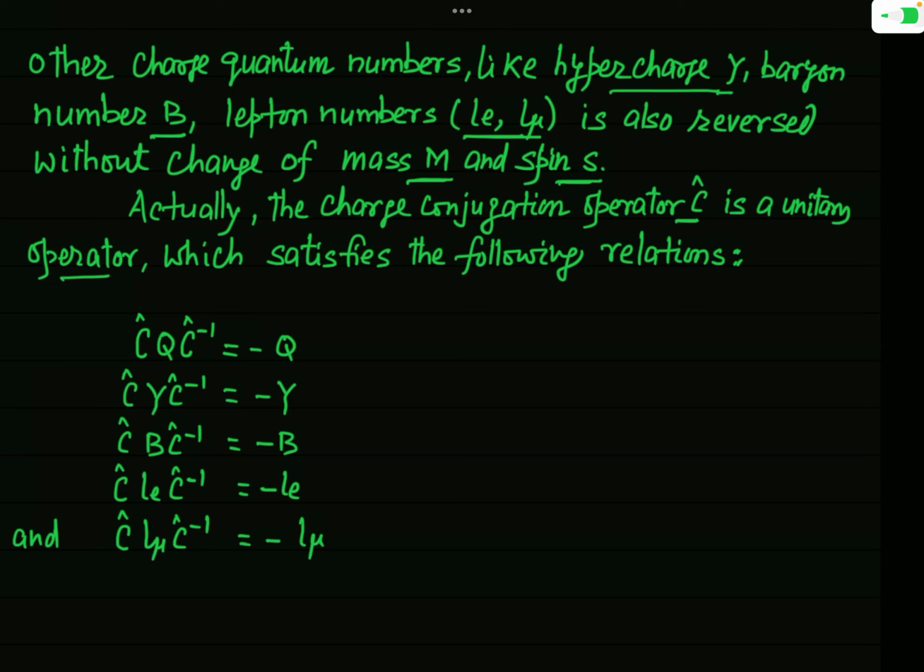C hat Q C hat inverse, where Q is the charge, is equal to minus Q. Similarly, when this operation is performed on the hypercharge Y, we write C hat Y C hat inverse equals minus Y. And when this operation is performed on baryon number, C hat B C hat inverse equals minus B. Similarly, in case of lepton numbers, C hat Le C hat inverse is minus Le, and C hat L mu C hat inverse is minus L mu.